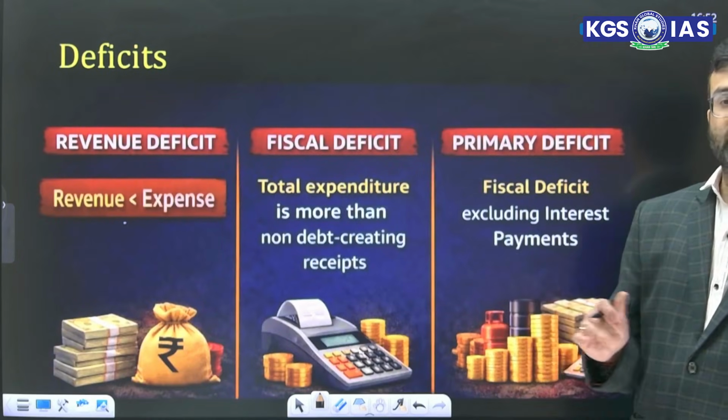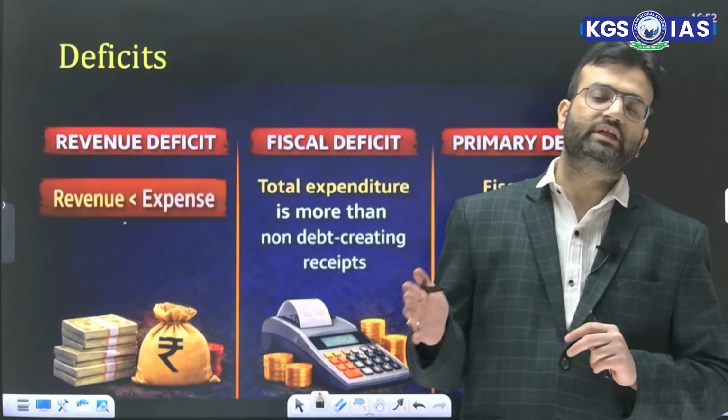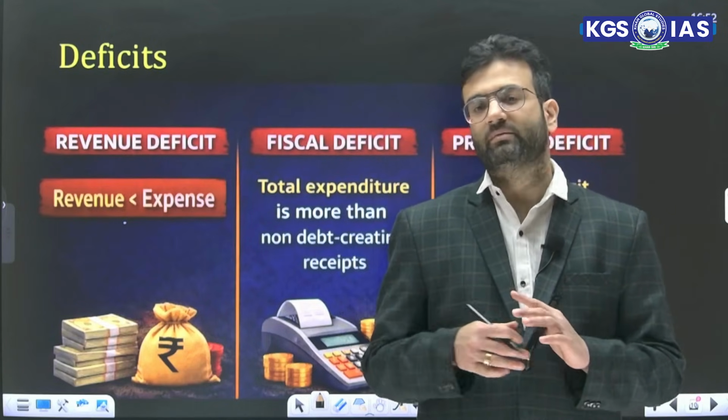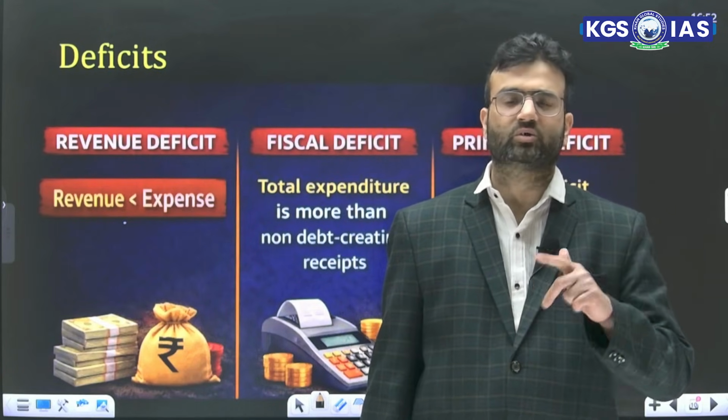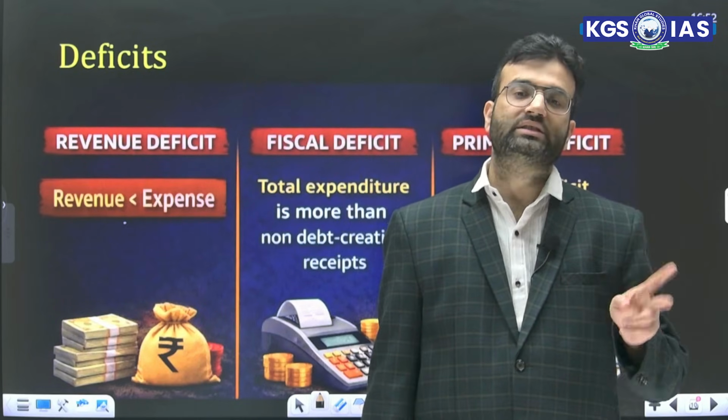Then there is one more term we talk about, that is capital receipt and revenue receipt. Revenue receipt includes all those things that are short-term income of the government through fees, penalties, fines, through dividends, through interest received. And another is capital receipt. Capital receipts are of two types.